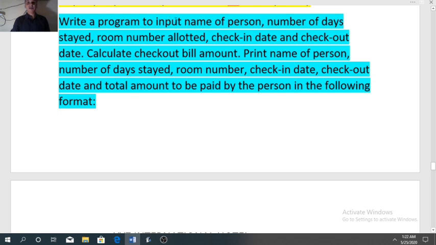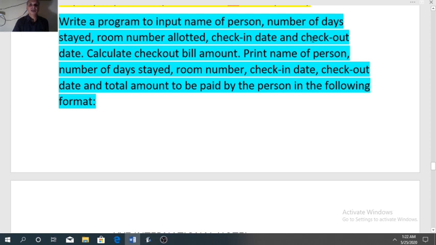Input name of person. So name of person can be string type. Number of days stayed in hotel, that can be integer type. Room number allotted can be integer type. Check-in date means the date of booking the hotel. Check-out date means the date of leaving the hotel.